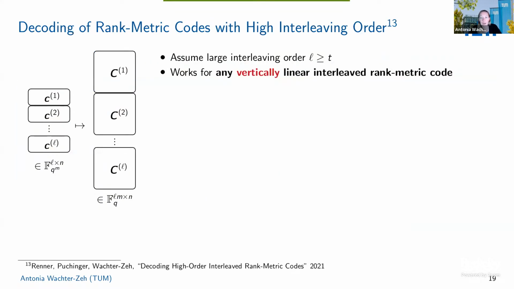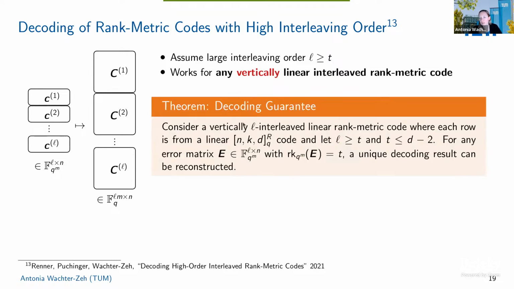Now, if we look at the high interleaving order, which is L larger than T, then if we do the vertical interleaving, we can get a similar algorithm and statement in the case where we consider the error matrix of this size as an L by N error matrix over F_q^m.